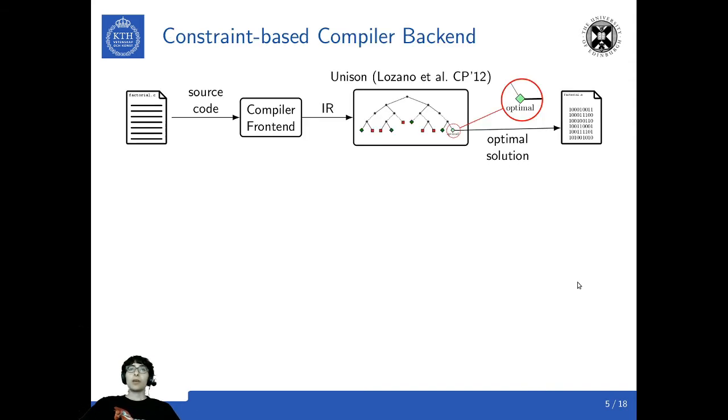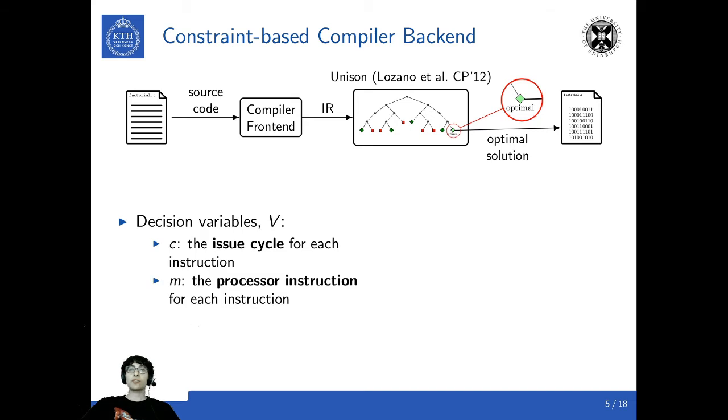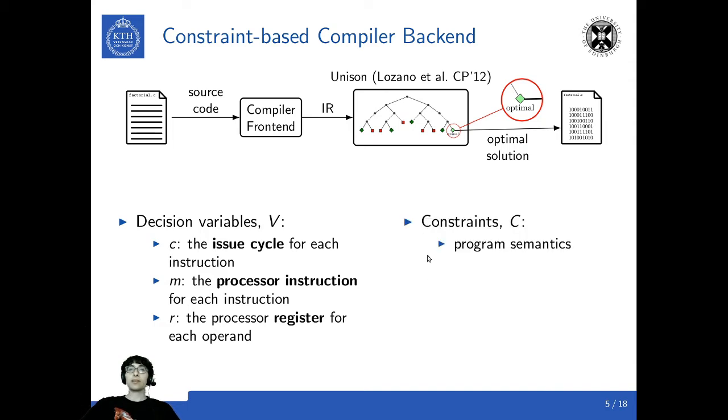In this work, we use a constraint-based compiler backend, in particular Unison, that takes as input a function in C code and outputs the optimal implementation in assembly code. The decision variables of the model are the issue cycles of each instruction, the instruction implementation of each instruction, and the processor register for each operand. The constraints of the model are the program semantics, the hardware description, and the program transformations. In particular, Unison implements two low-level transformations, instruction scheduling that uses a cumulative constraint, and register allocation that uses a geometric packing constraint.